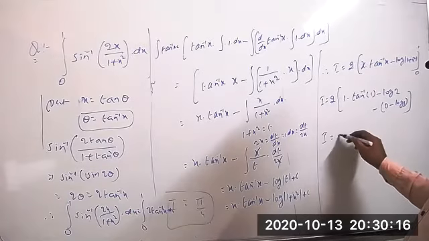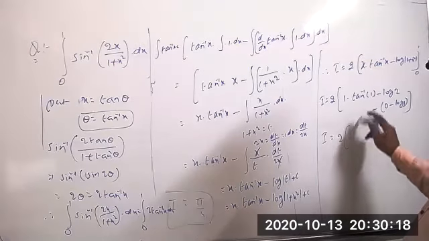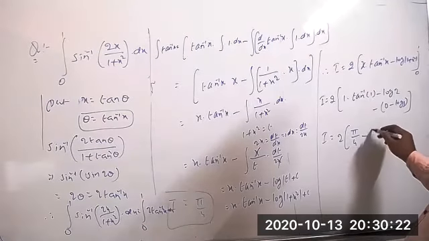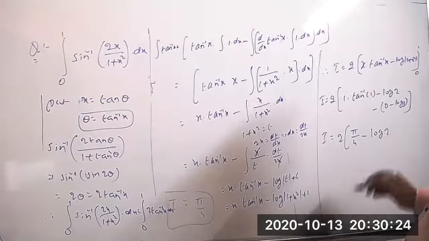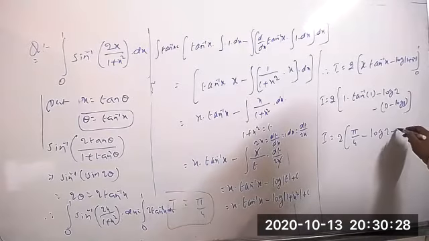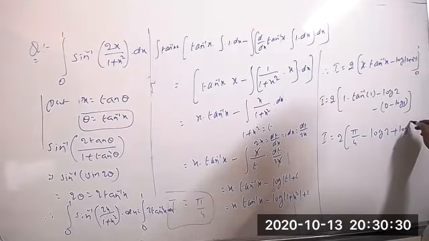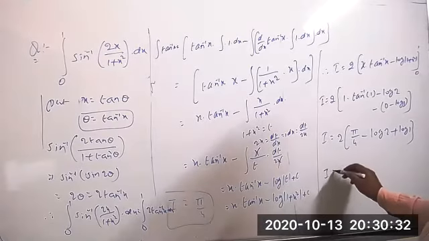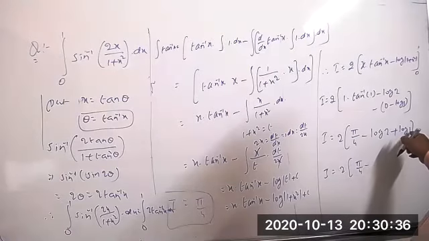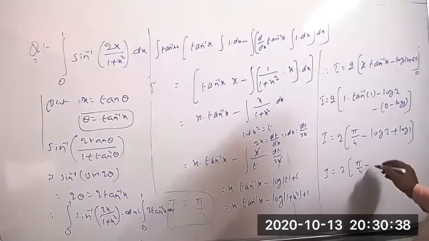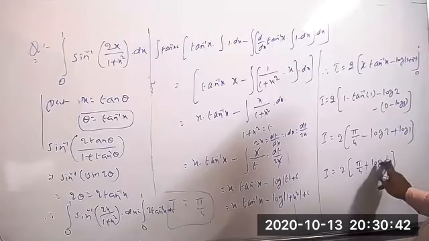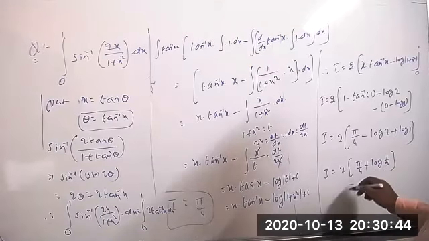So simplify that. 2 into tan inverse of 1, which we know is pi by 4, minus log 2, and minus into minus gives plus log 1. So the value of I equals 2 into pi by 4 minus log 1 minus log 2, which equals plus log 1 by 2. Log 1 by 2. Understood? This is the final answer for that.